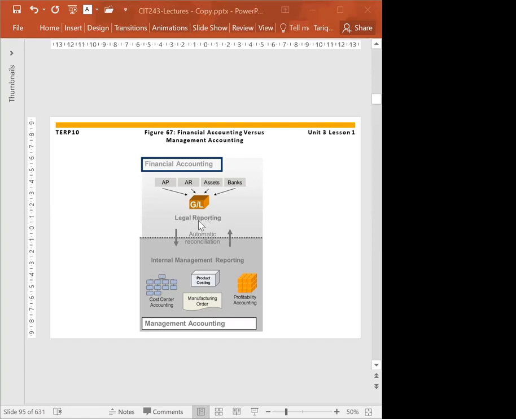Legal means, as I mentioned before, if you have to file your tax return for the company, then you have to submit your balance sheet or financial statements to the tax authorities or to the stock exchange. But managerial accounting is internal accounting, for management purposes, for your management to make decisions. In management accounting, you can analyze the cost and the revenue.